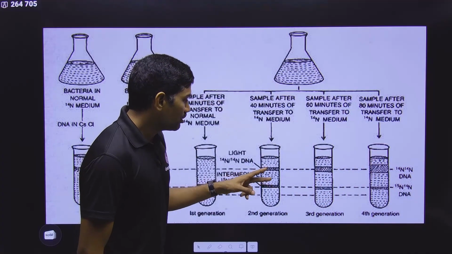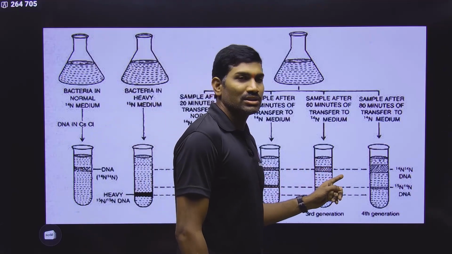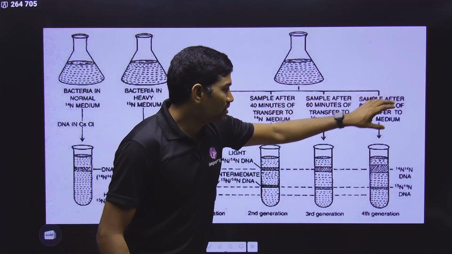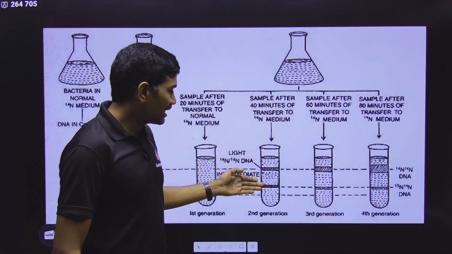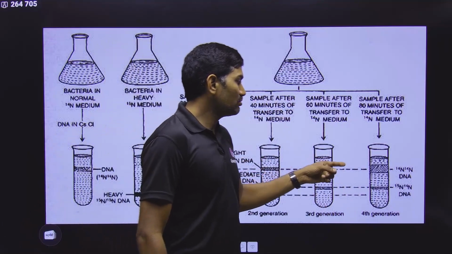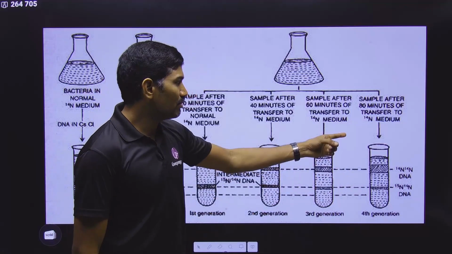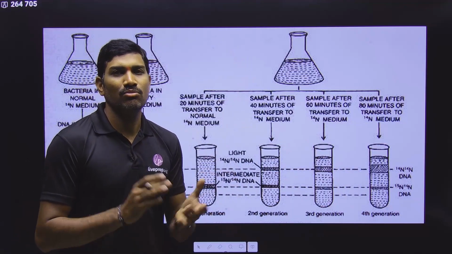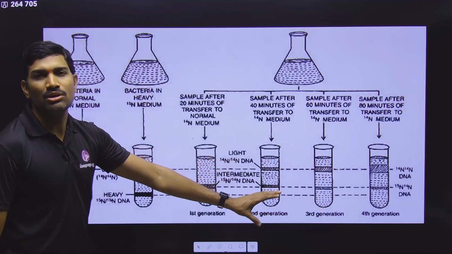Next one, what is the ratio between hybrid and light? It is 1:1. Hybrid and light 1:3, 1:7. So in this way they can ask. Here the number of molecules will decide the thickness of the band. The same question with respect to the number of molecules, they can ask what is the ratio between the thickness of the bands, 1:1, 1:3, 1:7. It will all be decided by the number of molecules. That's it. If you know the number of molecules, accordingly you can do it. In the regular class, since we get more time, I have given the clear explanation, and here we are going with some summarized conclusions. That's it.